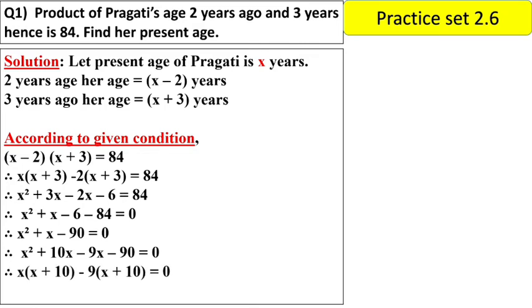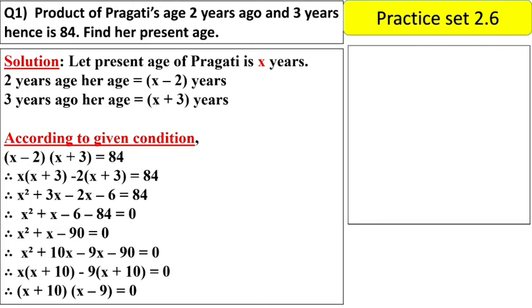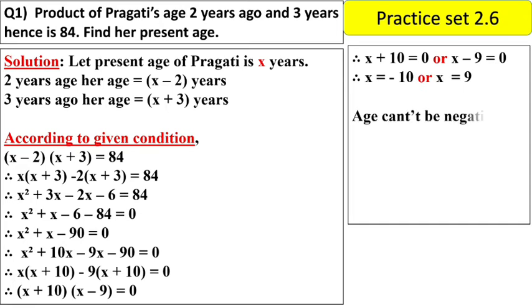So what is common between x square plus 10x? There is a common x. What remains? x plus 10. The same bracket will be copied in the other one also. In the third term, x goes inside, what is left? Minus 9. So the common bracket is x plus 10 and the uncommon is x minus 9 equal to 0. So x plus 10 equal to 0 and x minus 9 equal to 0. So plus 10 becomes minus 10, and minus 9 becomes plus 9. The age cannot be negative, so we'll take x equal to 9.